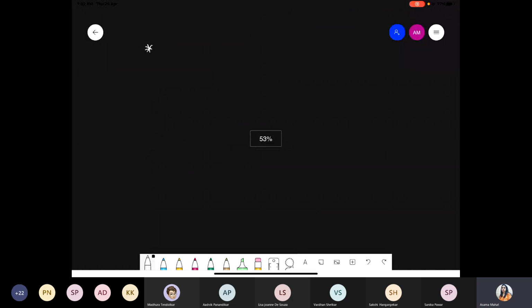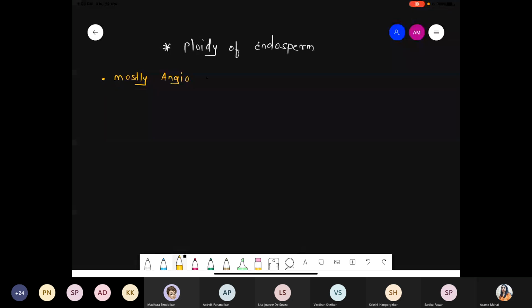Write down the title: Ploidy. Ploidy means what? Haploid, diploid, or triploid; it is the number of chromosome sets, simply. So the next point is the ploidy of endosperm. When we are talking about the ploidy of the endosperm, in most of the angiosperms, they have endosperm ploidy of 3N, that is triploidy. I hope you know this point because we already discussed it in the last class.